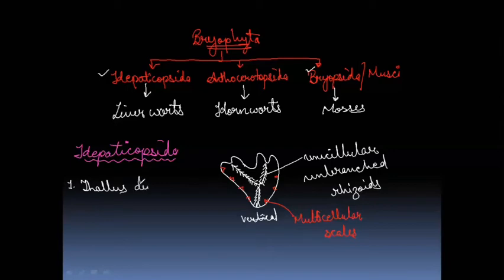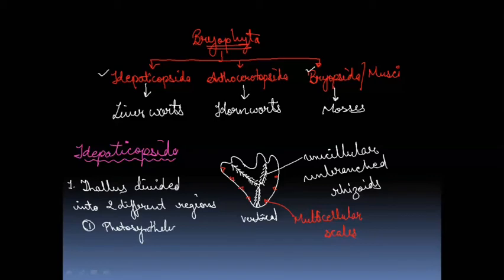Thallus divided into 2 different regions, we can say. One is photosynthetic, where photosynthesis will take place, and another one is storage, where the food will be stored.